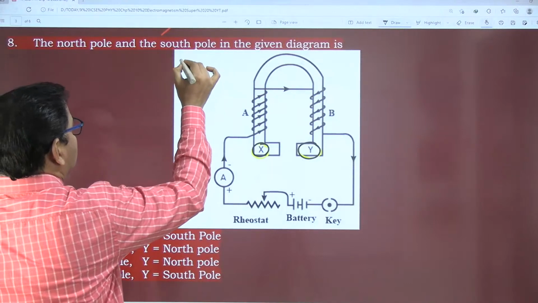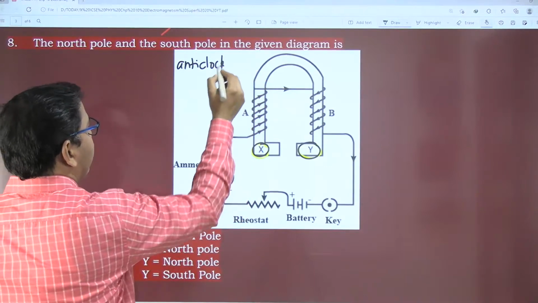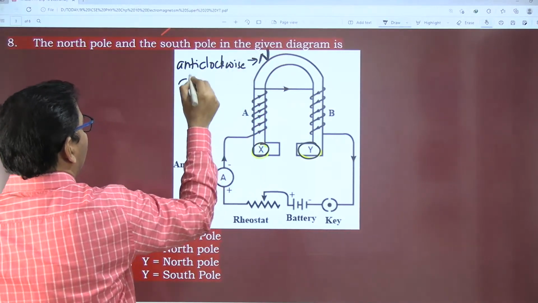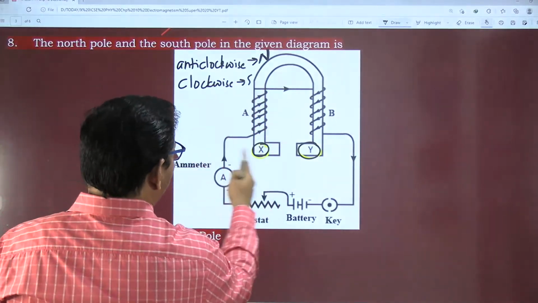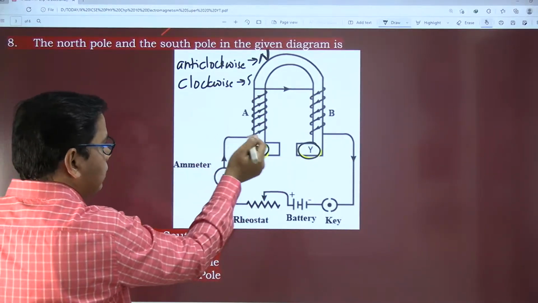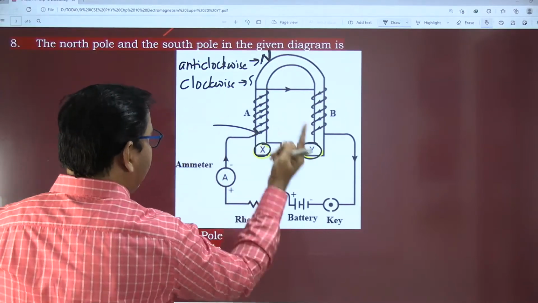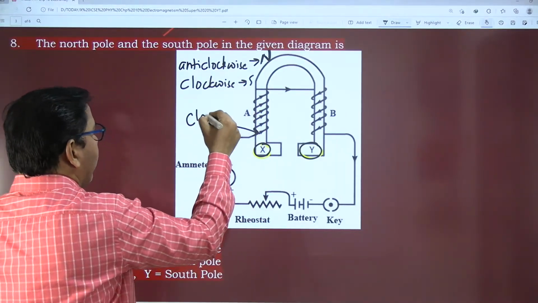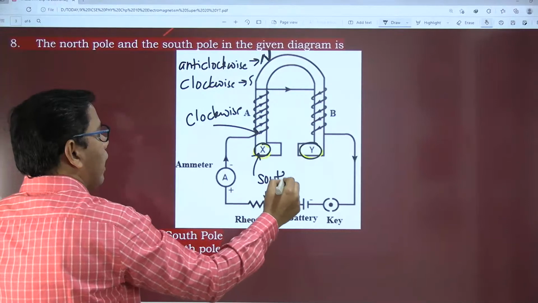Already I have covered this part. When current is moving in an anti-clockwise manner, that will be the north pole, and in a clockwise direction, that will be the south pole. Now look here, when I see the coil at X, it is going in this direction, which for me is clockwise. So X is my south pole.